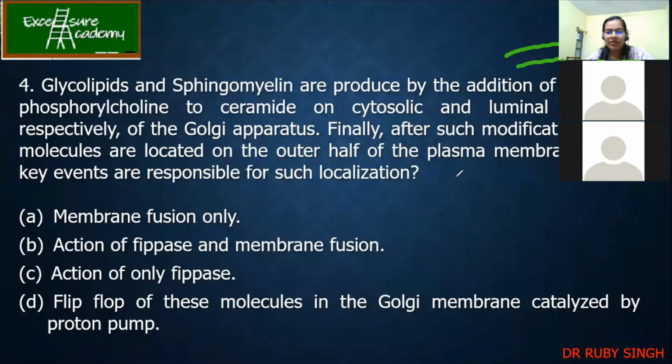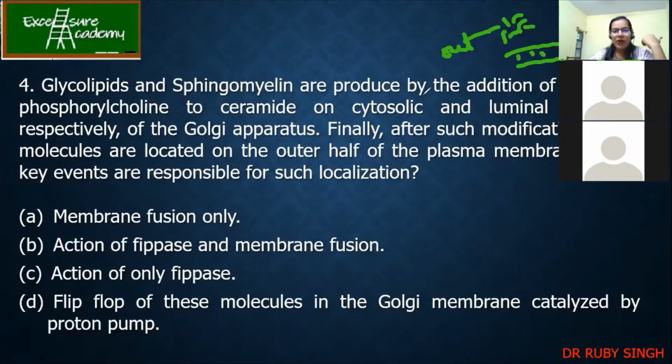On the outer surface, you have sphingomyelins. Remember, PC, the phosphatidylcholine, and sphingomyelins are present on the outer surface of the plasma membrane. Glycolipids means that on the lipid molecules you have certain carbohydrate moieties. So both of them are present on the outer surface. Now, what they're asking is that they are produced by the addition of sugars or phosphoryl groups, actually phosphatidylcholine, to ceramide on cytosolic and luminal surfaces.